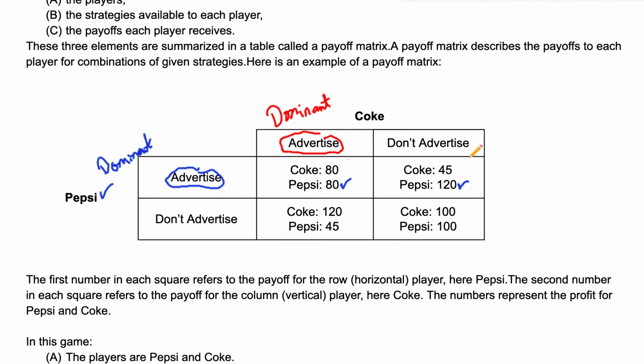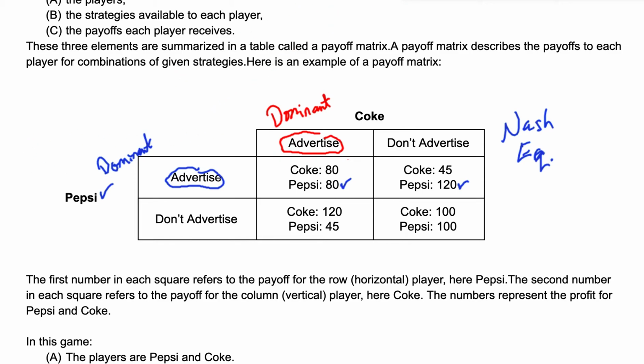So this market is going to reach something called a Nash equilibrium, and that is for both of them to advertise. And Nash is named after John Nash. Go watch the movie A Beautiful Mind. It's really good. You'd enjoy it.